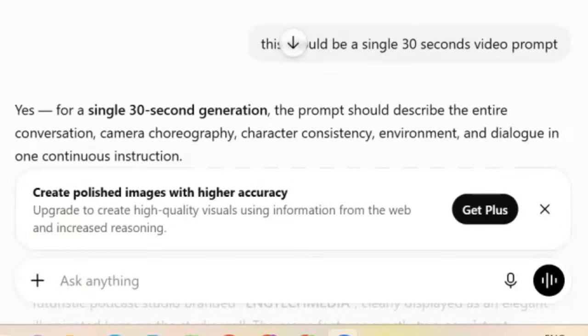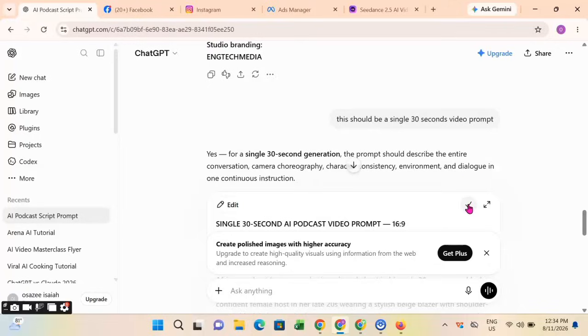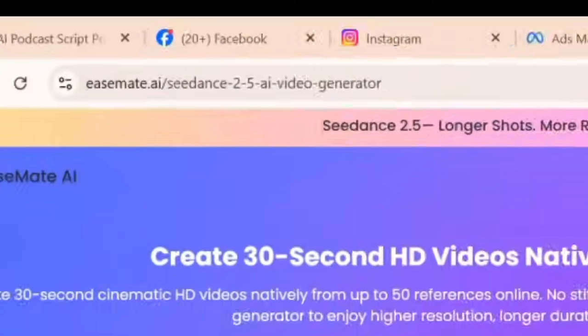All right, so I'm going to go ahead and just copy it. So I'll go ahead and copy everything. So I'll go over to this website we're going to use.